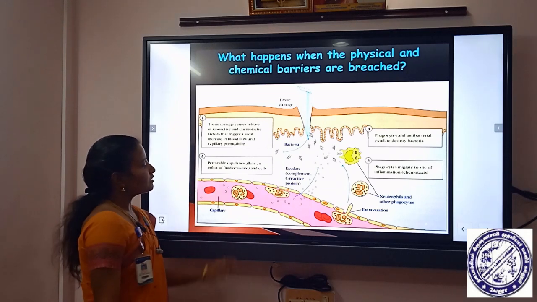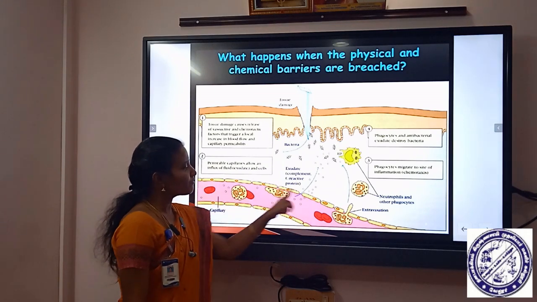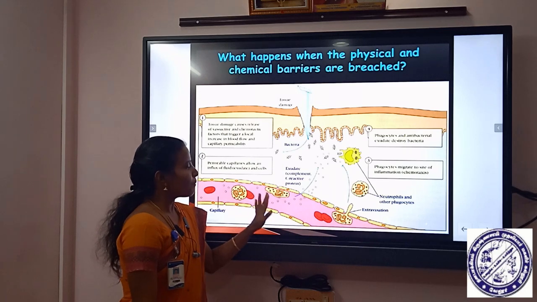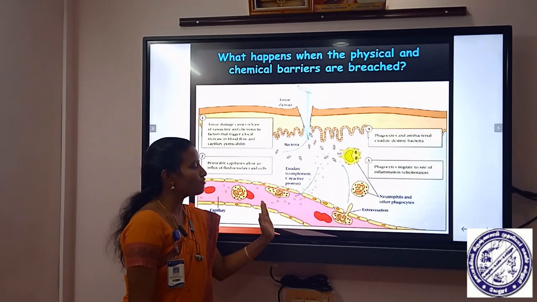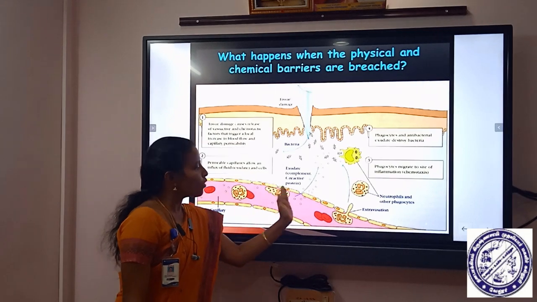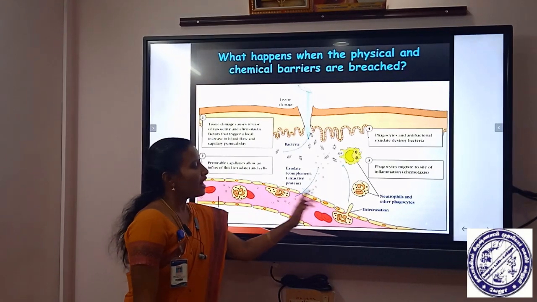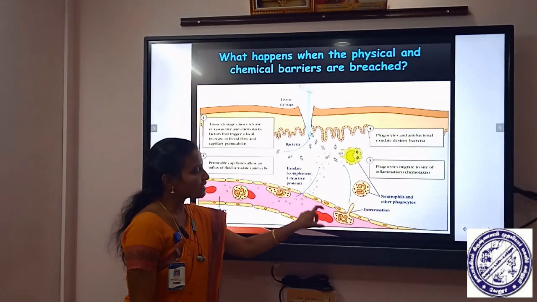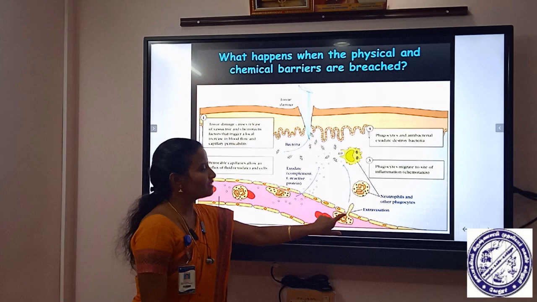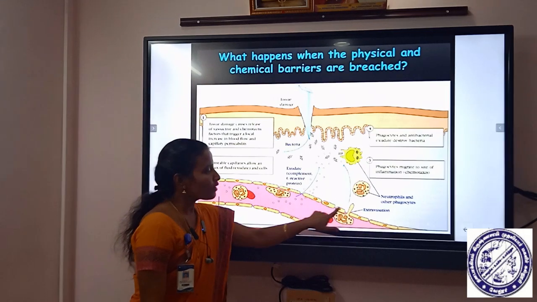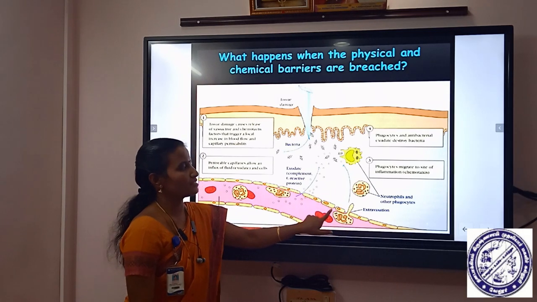Then that movement of immune cells causes margination and extravasation. What is margination? Attachment of immune cells along the epithelial cell membrane. And what is extravasation? It is movement across the epithelial cells, in between them, known as extravasation or diapedesis.